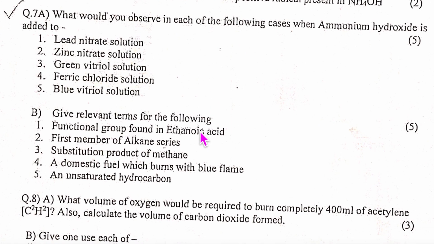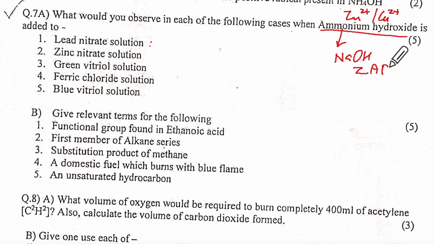Question number 7: what do you observe when ammonium hydroxide is added to lead nitrate? Now remember, with ammonium hydroxide, which are the soluble ones? Zn2 plus and Cu2 plus. Supposing they had said NaOH, the soluble amphoteric ones are those soluble in both, like zinc.